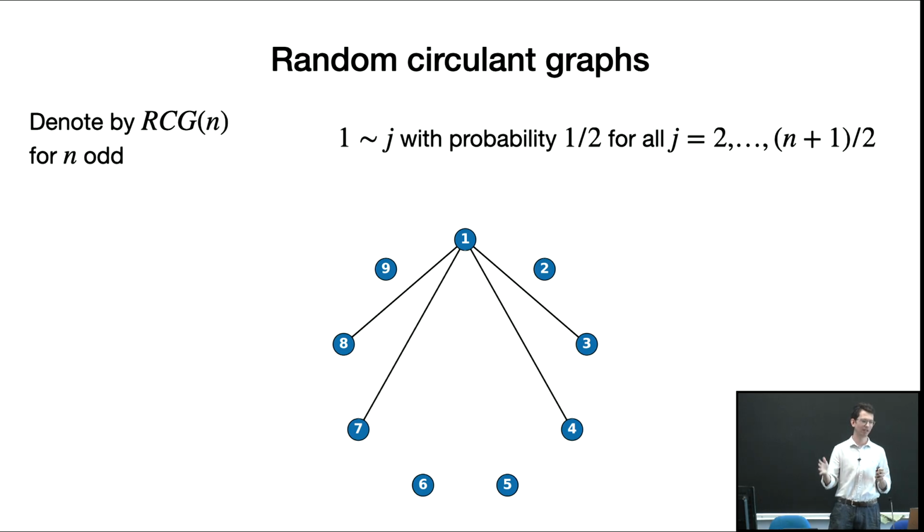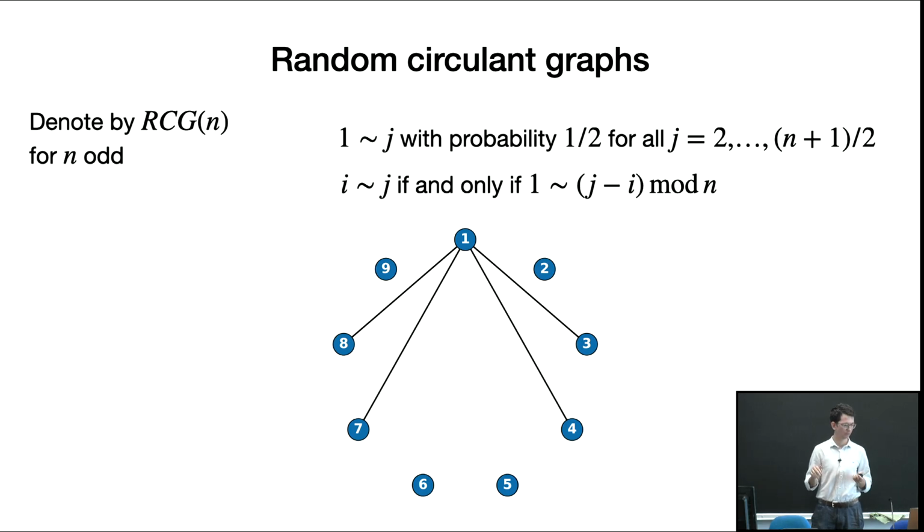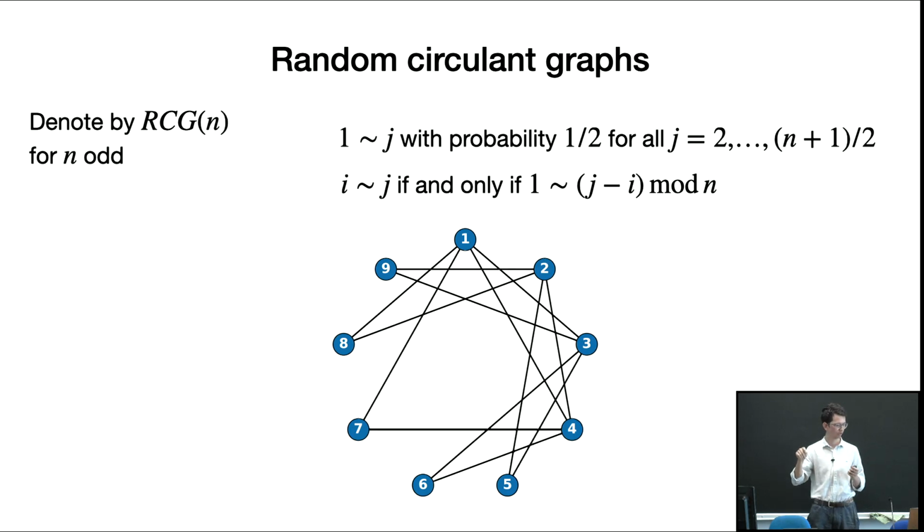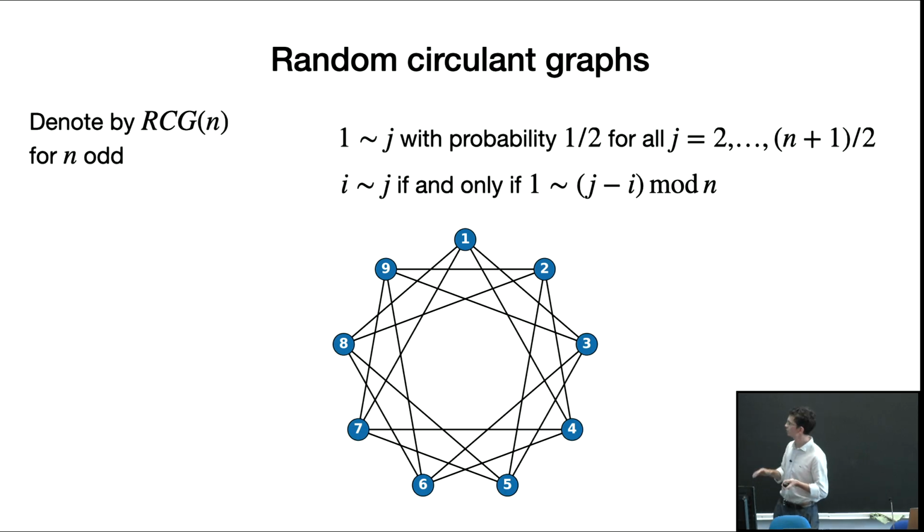So what I do now, I kind of mirror it. So I connect also to 8 and 7. And I just copy this edge pattern to all the nodes in the graph. So I copy this to vertex 2, vertex 3, 4, 5, 6, 7, 8, and 9. And I end up with this graph. So it's still random, but it's much more structured than an Erdős-Rényi graph.